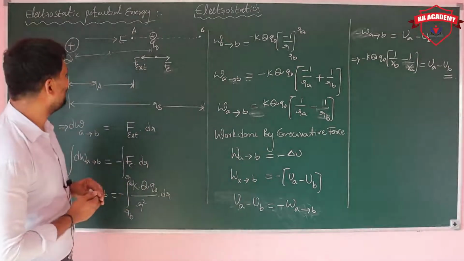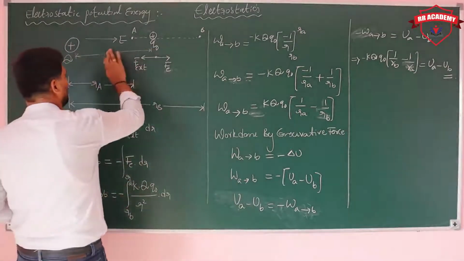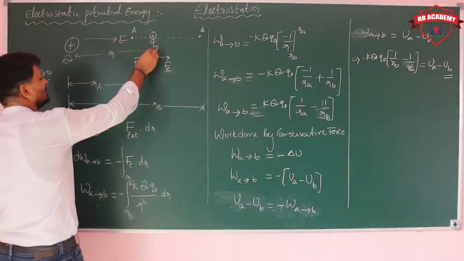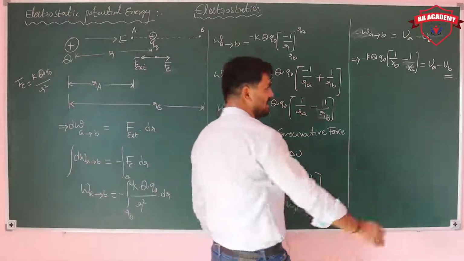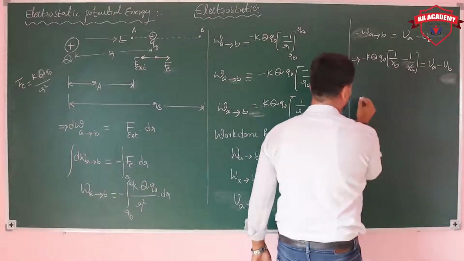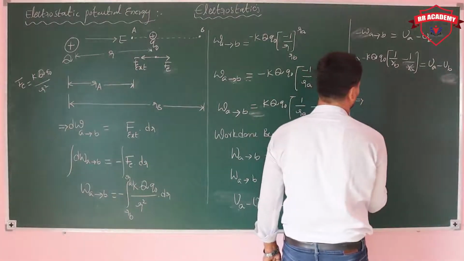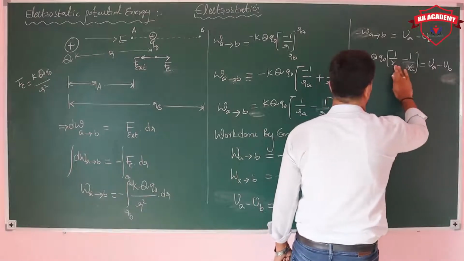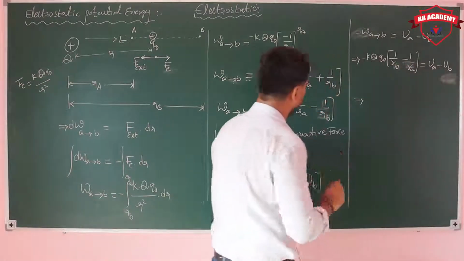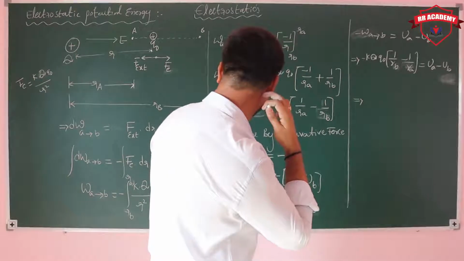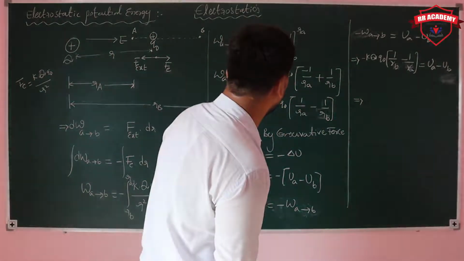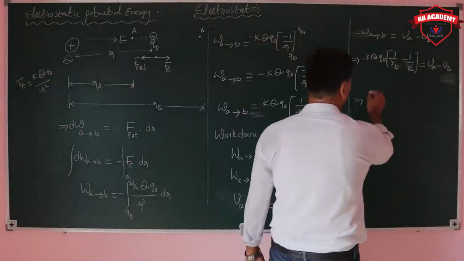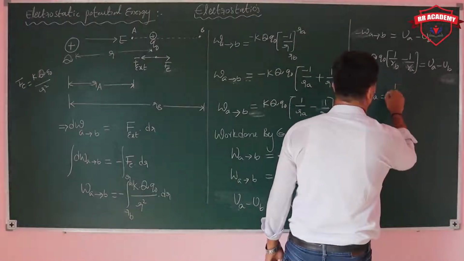If you want to take the potential energy at point R, which means it is at a distance R, then the potential energy of the particle is going to be, if you multiply the minus inside, then RA minus RB is what you get. The potential energy UA is equal to what we can take?